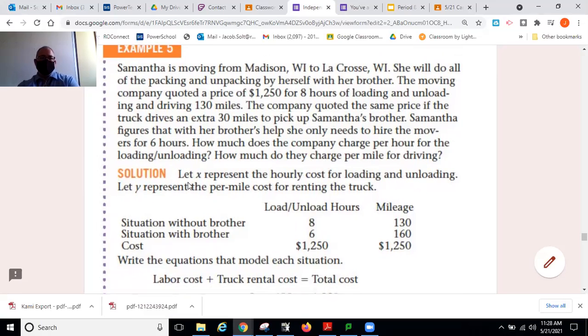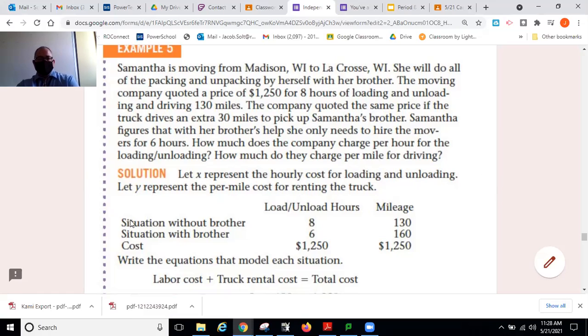Well, here's the solution. We're just going to let x be a variable in math. When we don't know what a number represents, we don't know the exact number, we'll just give it a variable name like x. We'll have x represent the hourly cost for loading and unloading, and we'll have another variable, y, represent the per mile cost for renting the truck.